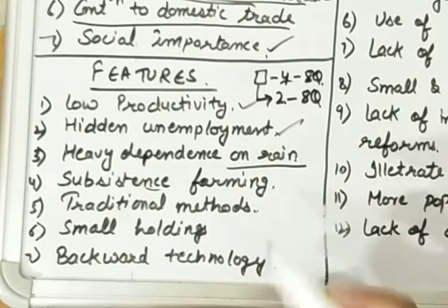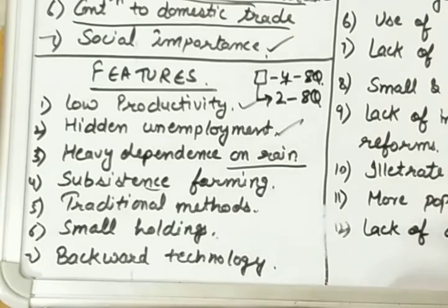Next is traditional methods. Yes, we are using the traditional methods. We are using the traditional ways and tricks to grow our crops, and we are not making modern methods work in our areas. We are not using the modern methods, and that's why we are lagging behind somehow.